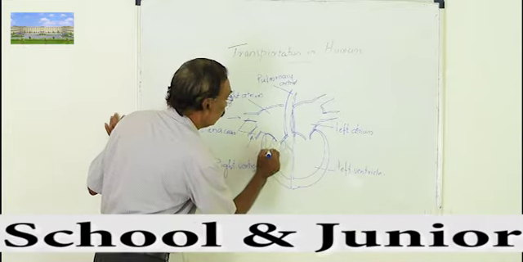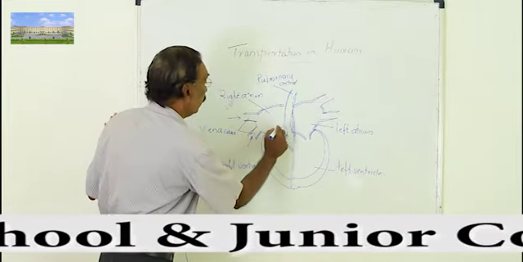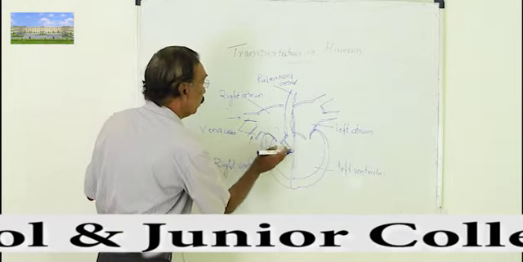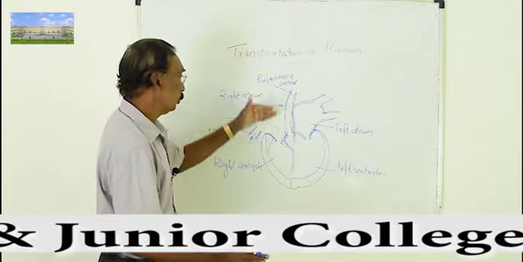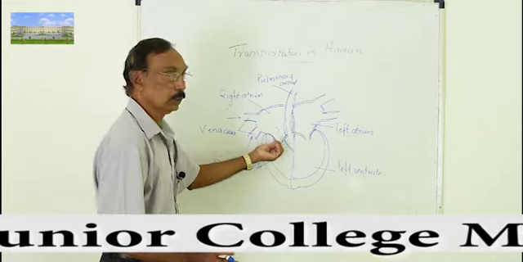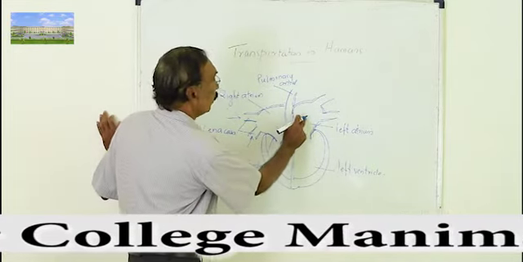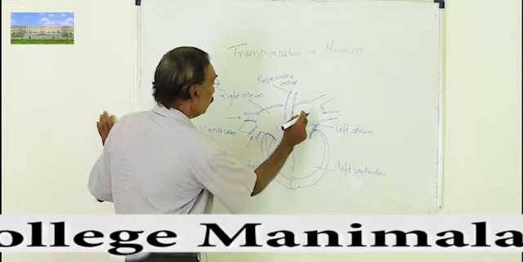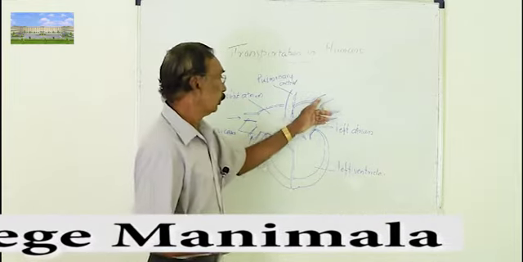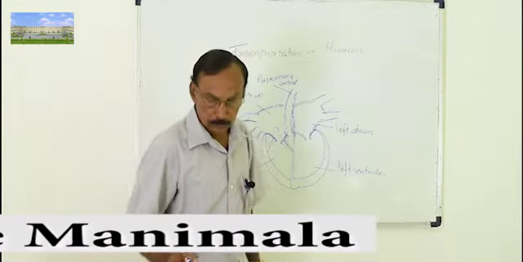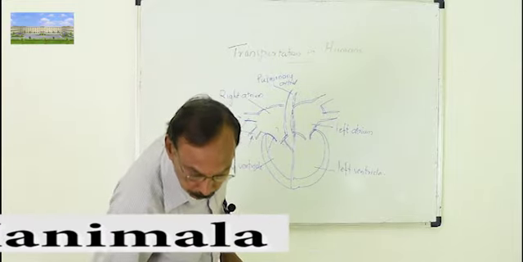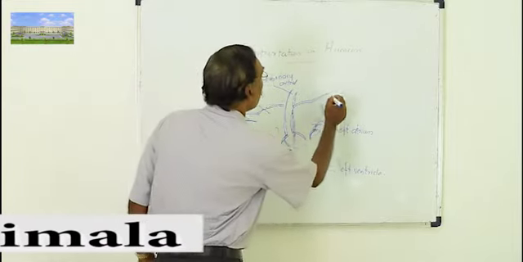The function of the valve is explained. Blood can go down, but it cannot come up. If it tries to come up, the valve will close. That is a valve. Here on this side, the left atrium has two blood vessels, called pulmonary veins.